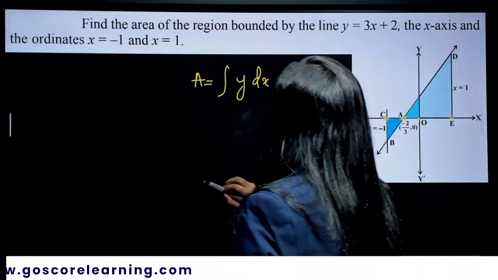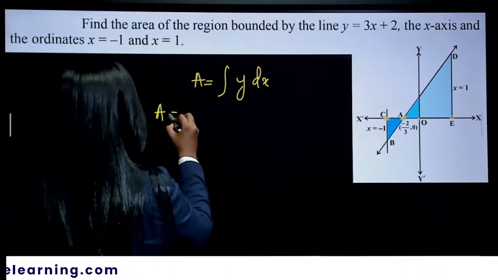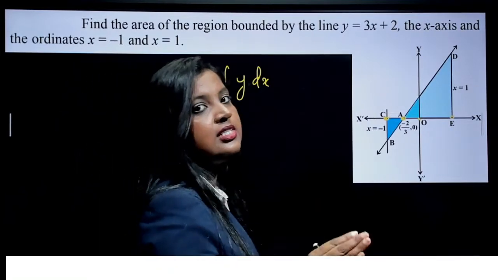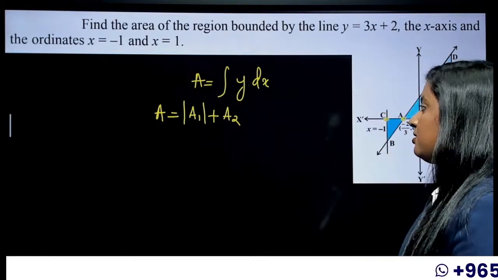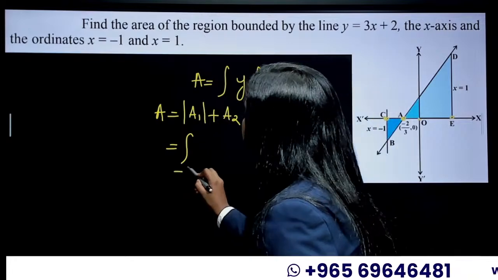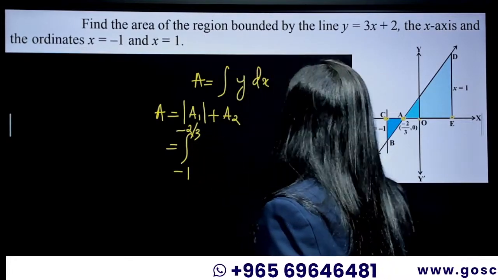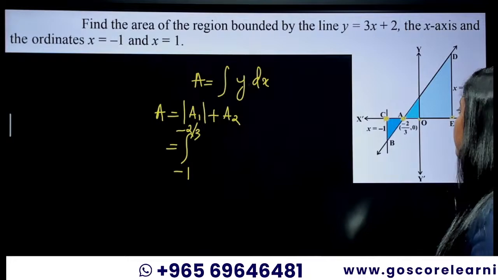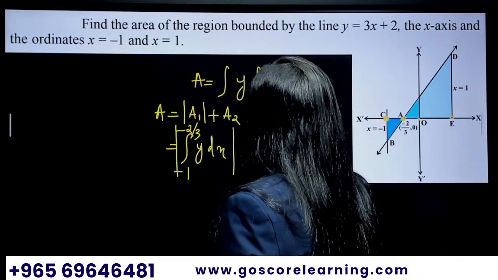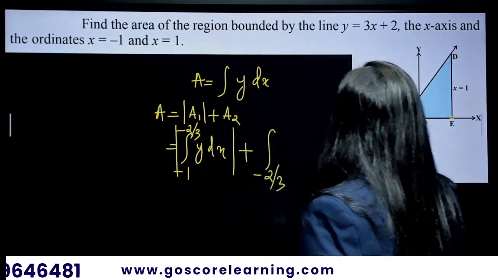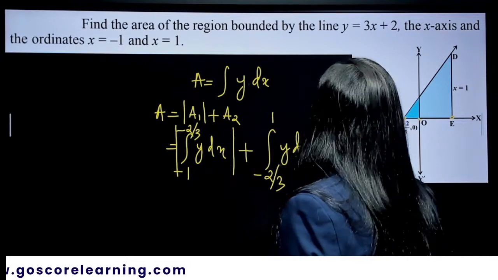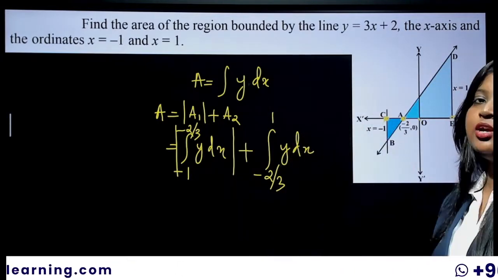So here you will be selecting your area as area 1 plus area 2. Why is area 1 under modulus? Because it is below the x-axis. So we will be finding the area as integral from -1 to -2 by 3, y dx, inside the modulus, plus integral from -2 by 3 to 1, that is your line, and at that point x is equal to 1. So that will be your equation.